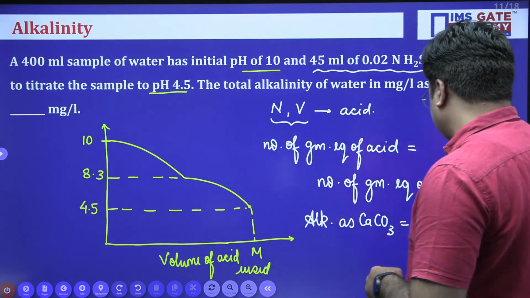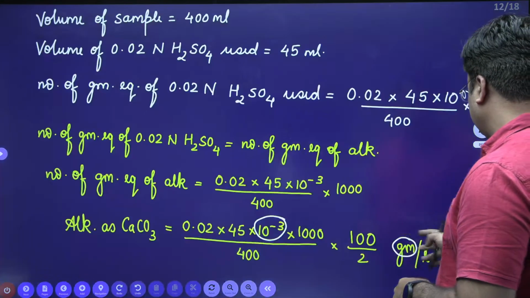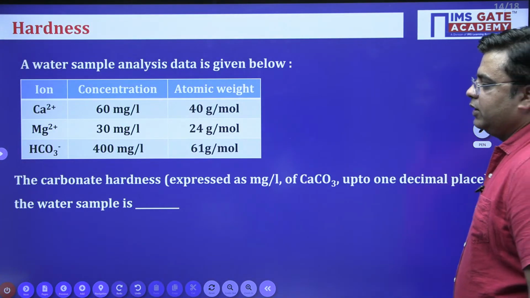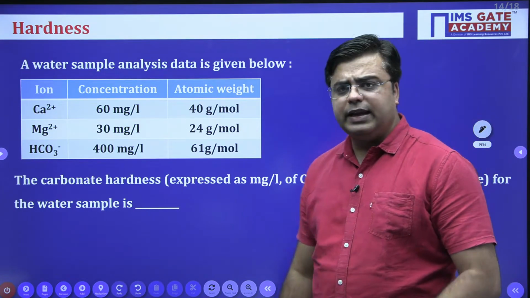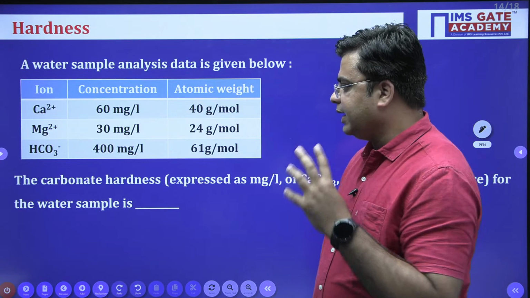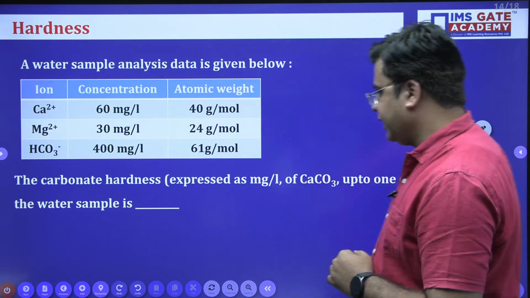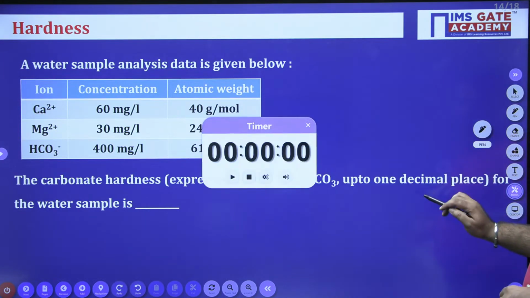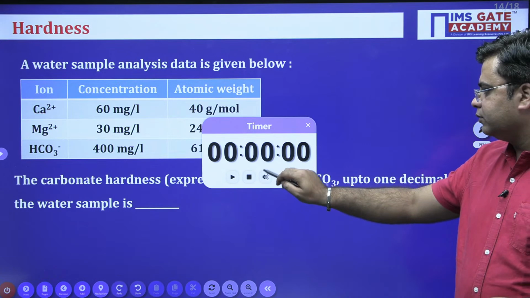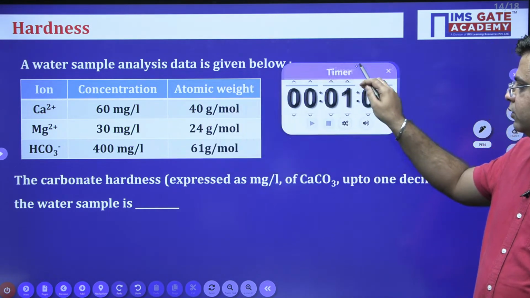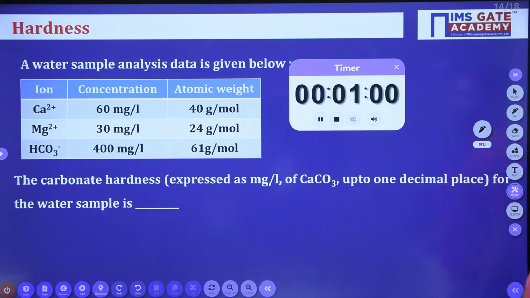Now moving on, try this question. This is a question from hardness. Again a very simple question. You need to check what all things are given and what you need to calculate. Again I'll keep a timer for 1 minute and you can solve this question in that time. This is the timer for 1 minute, and your time starts now. Just try this question.